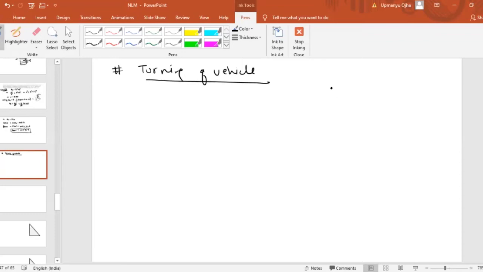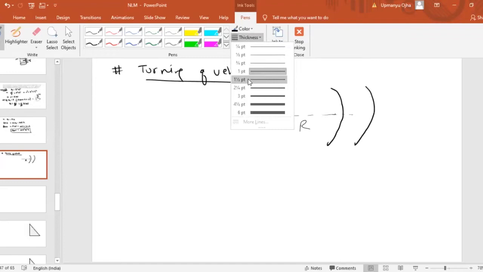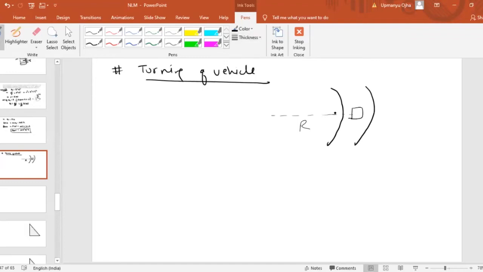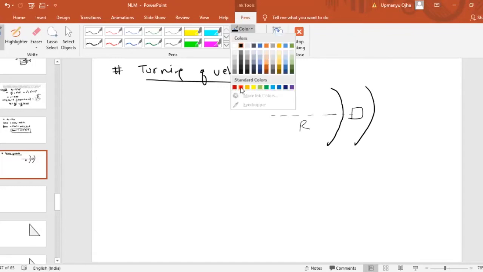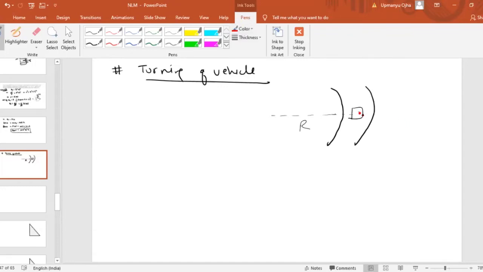Now basically when you are turning a vehicle, if some circular path is given to us like this, this circular path will have some radius r. Whenever the car is turning on a circular road like this, because of this radius r, or because of this circular path, there would be a centrifugal acceleration acting away from the center, which means on this car there will be a centrifugal force of mv square by r, acting away from the center.